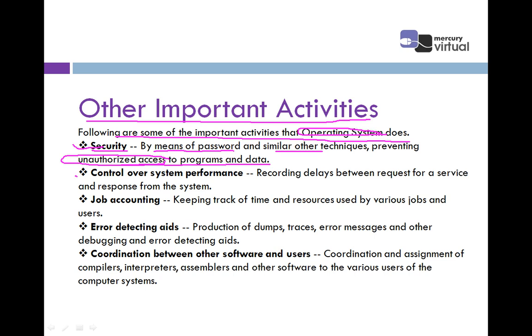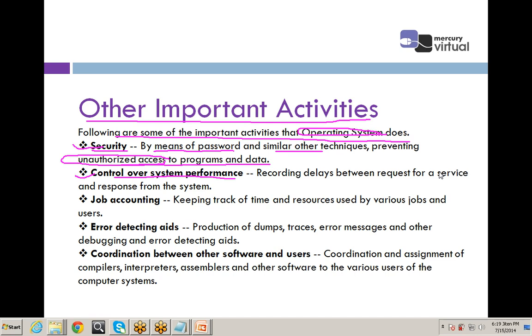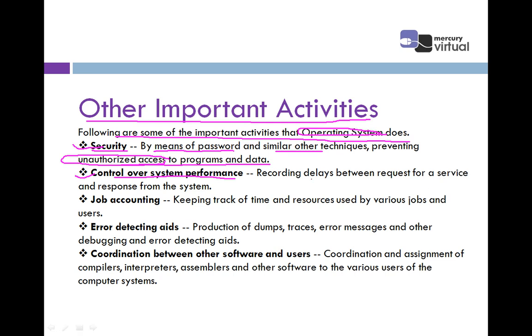Another activity is control over system performance. There are different criteria with the help of which different processes can execute and different jobs can be done. Control over system performance means recording delays between a request for a service and the response from the system. A request comes, then there is a delay, and the response goes. So the operating system records the overall performance of the activities.